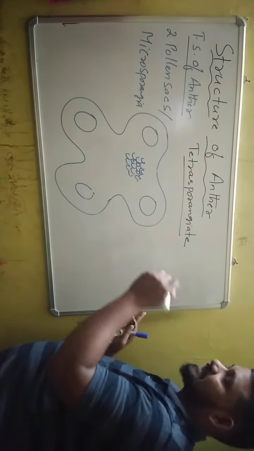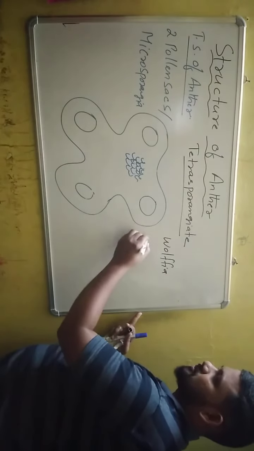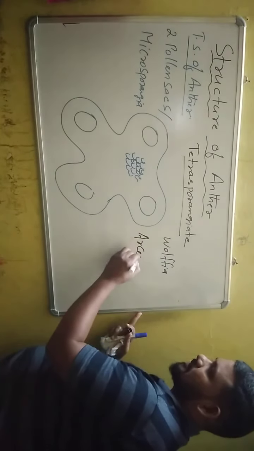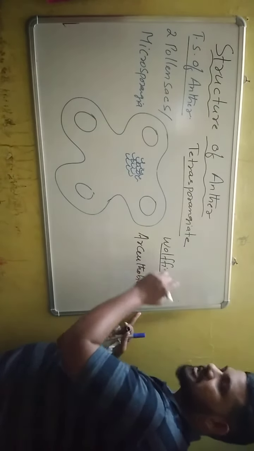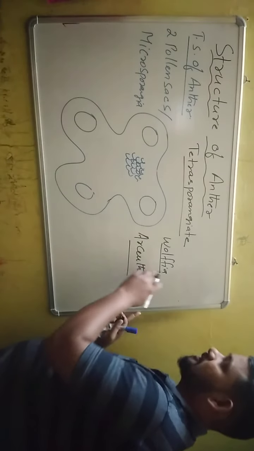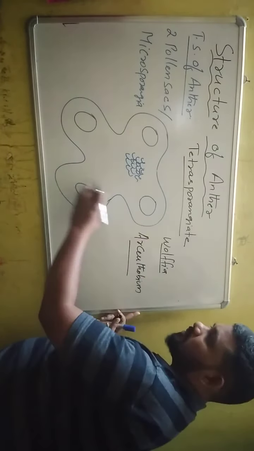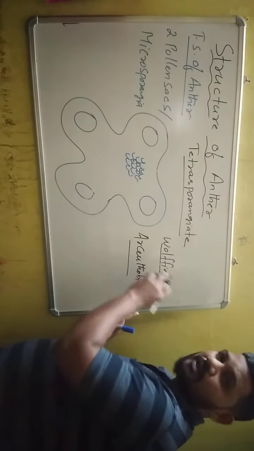But there are 2 exceptions. One is Wolffia, the smallest angiosperm, and the second one is Ascitobium. In Wolffia, the anther is bilobed, and each lobe has only 1 microsporangium, so overall the anther has only 2 sporangia.